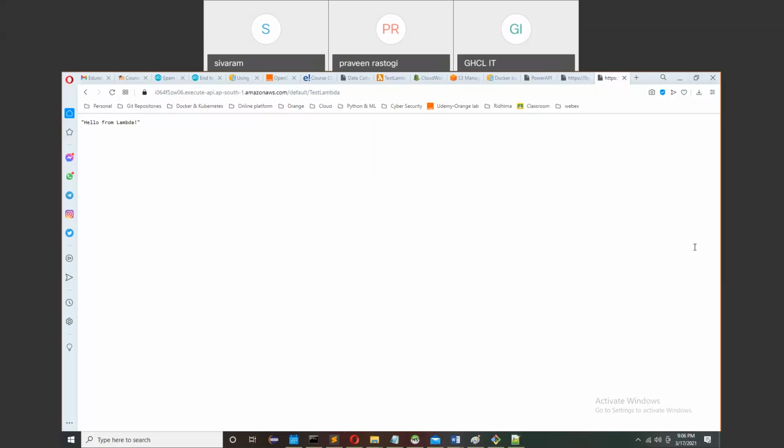But whenever you need to talk among different services on AWS, then you need to create the roles. Let's suppose when your S3 bucket needs to talk to Lambda, or your Lambda needs to talk to SNS or SQS, then you need to create the role.